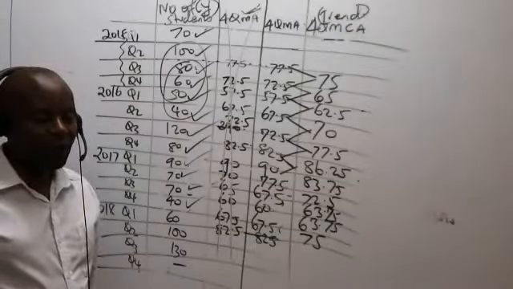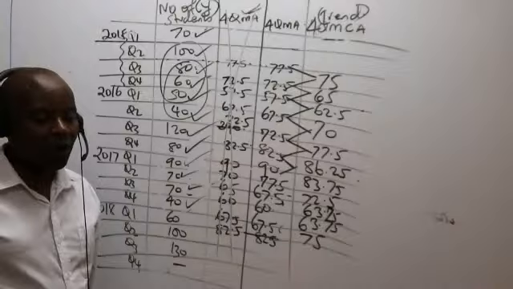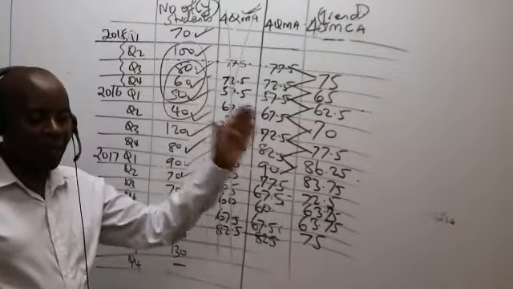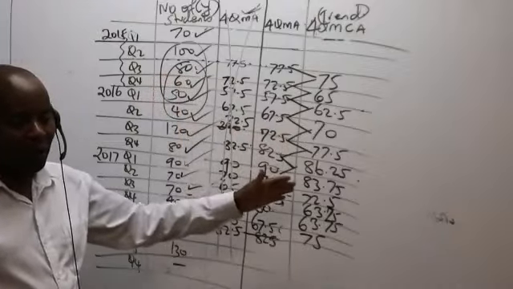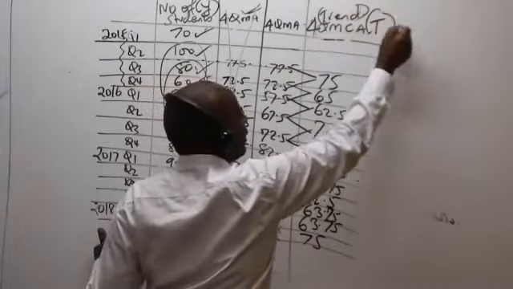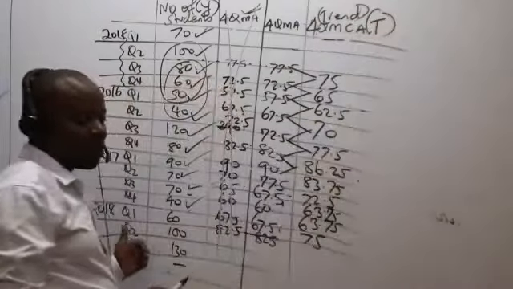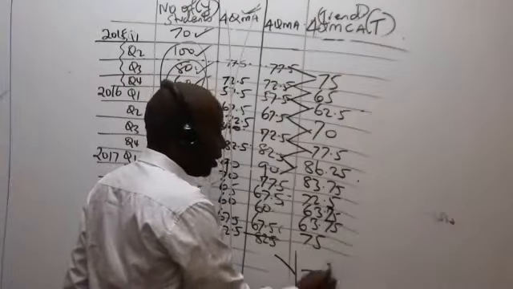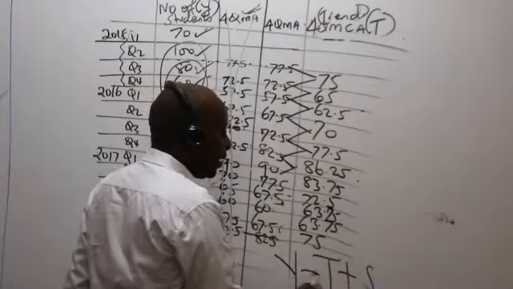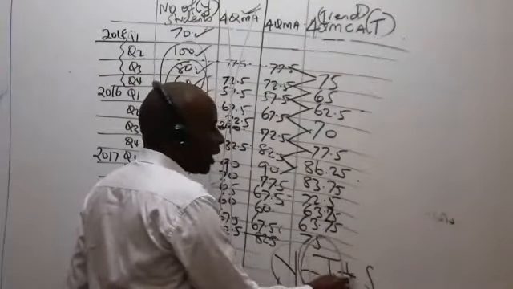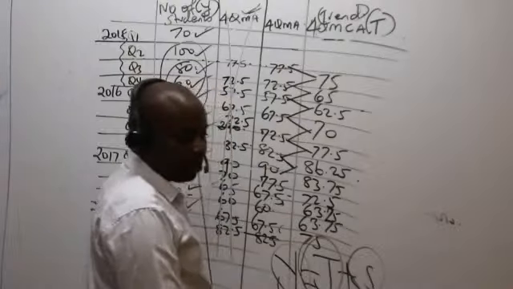And now these figures are the ones we are calling what here? The trend. So this automatically forms what we call the T. Very important. So in our next class, we'll be looking at what we call the additive model, which looks like this: Y equals T plus S. When I have this Y and this T, then I should be able to get what here? I should be able to get S.